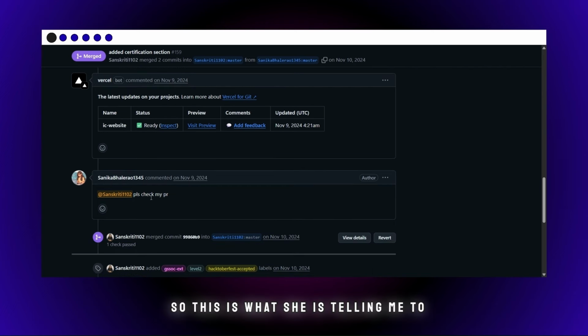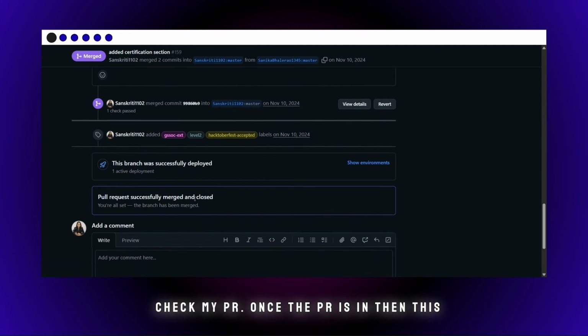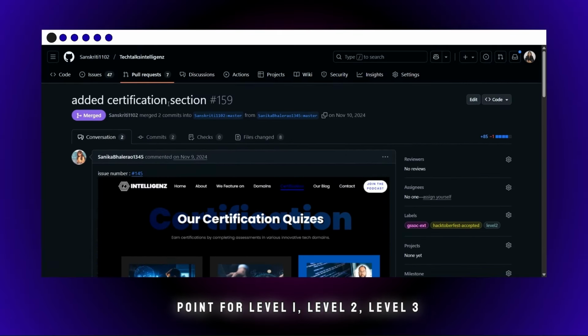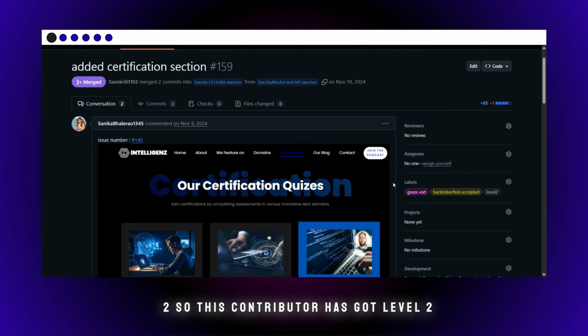So this is her telling me to check her PR. Once the PR is in, then this will come: PR successfully merged and closed. This branch was successfully deployed. So everything will be shown to a contributor once their PR has been merged successfully and closed. Then you get the points for level 1, level 2, level 3, whatever. So this was for level 2. This contributor has got level 2 points.